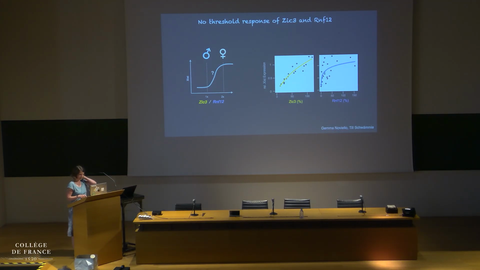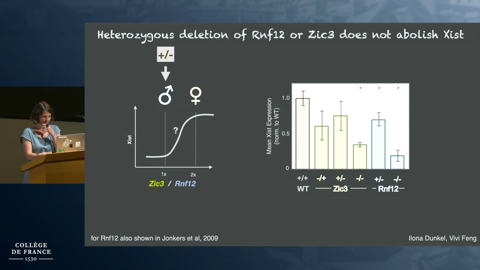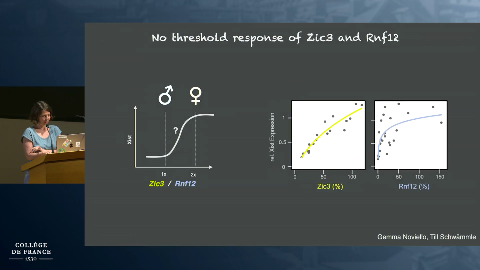So this was a bit puzzling. It could mean, of course, that we still need to keep looking. Maybe there are other X-linked activators that have this behavior. Maybe it's something about combinations, but it could also mean that the hypothesis is not entirely correct or complete.